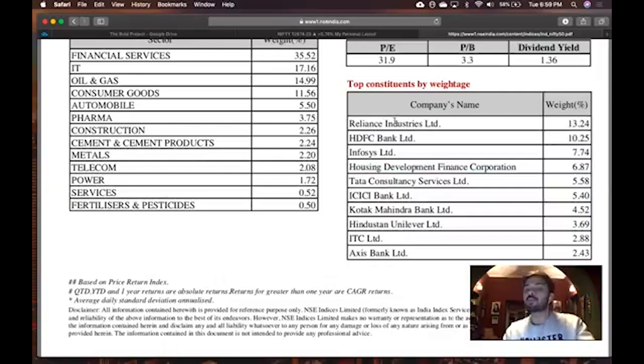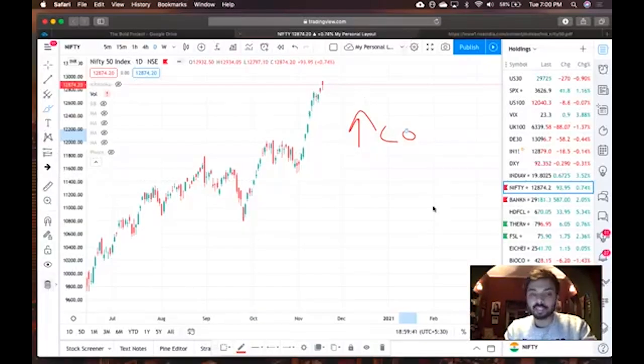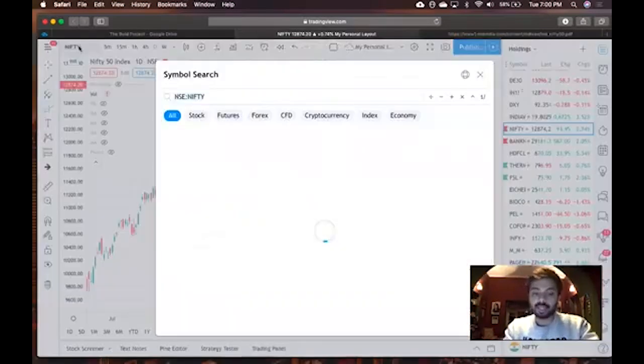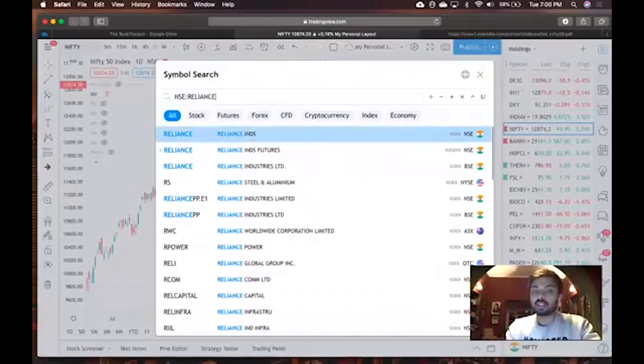Imagine Reliance moving up 10%. Nifty is going to go up 2%. It's going to go up 3%. And you can see it in the past when that's happened. I can show you some examples. Let's look at the chart of Nifty. First, let's look at the chart of Reliance, and then we can compare it with Nifty.